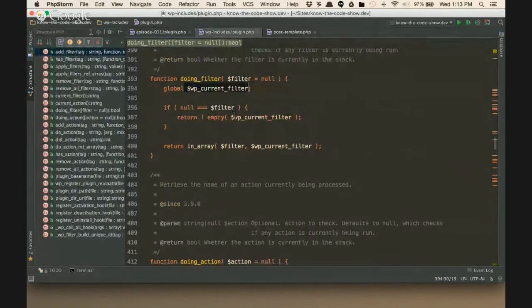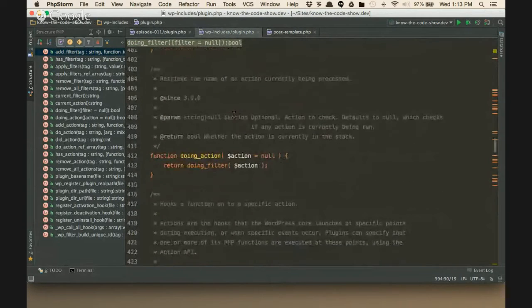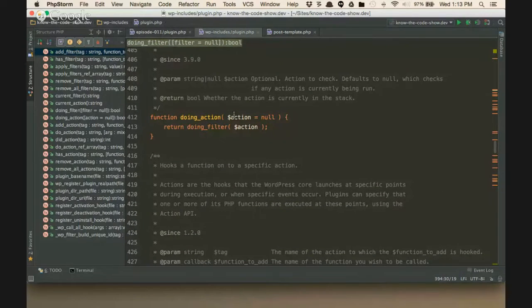Let's go and see. There's that one. And if you just scroll down here, there's doing_action. And line 413, which is the only line in this function of doing_action, does what? It's calling doing_filter. It's the same thing. Okay. Did I beat that to death?